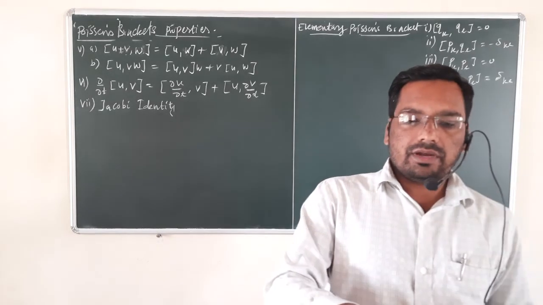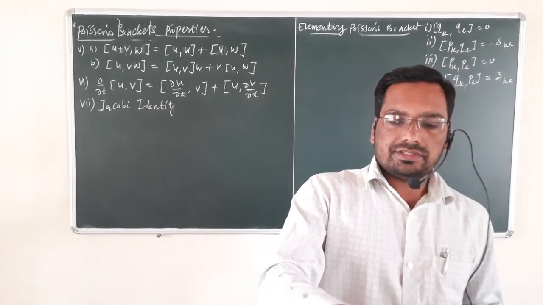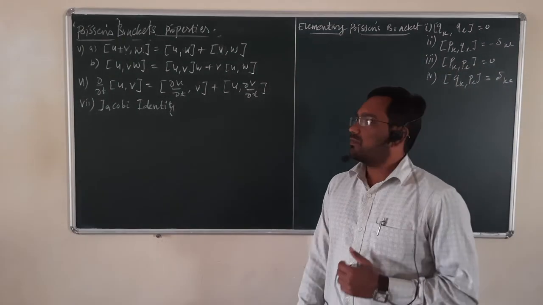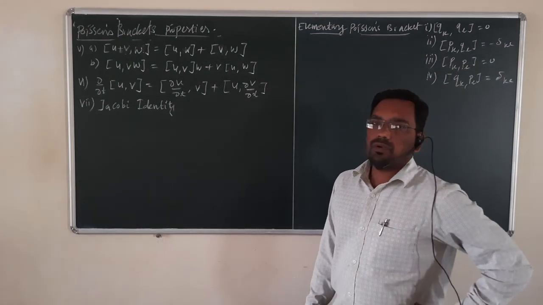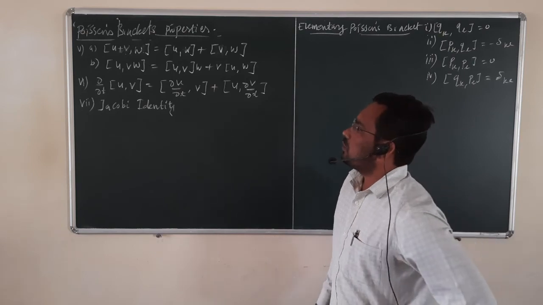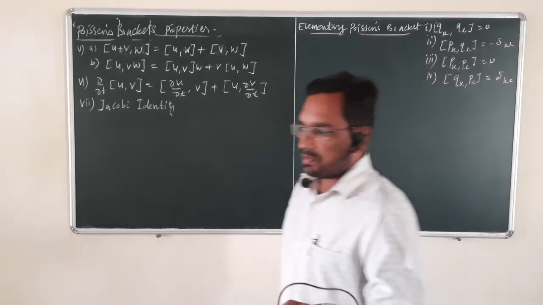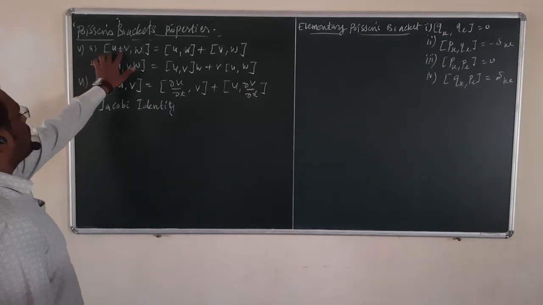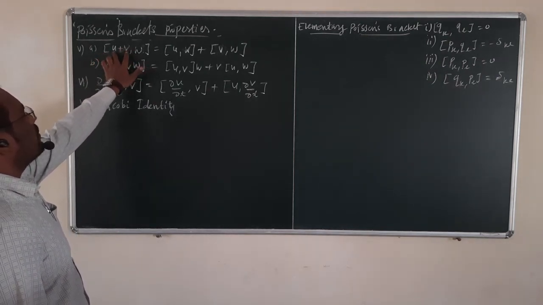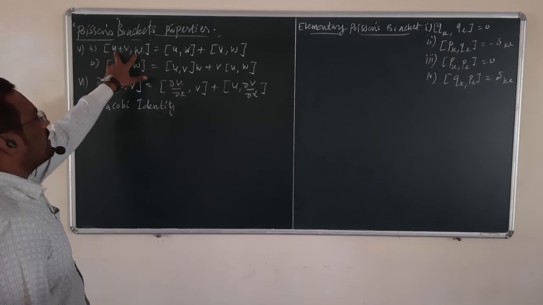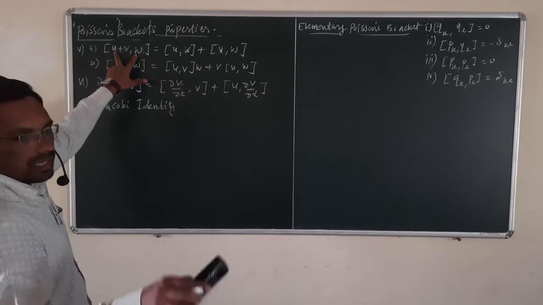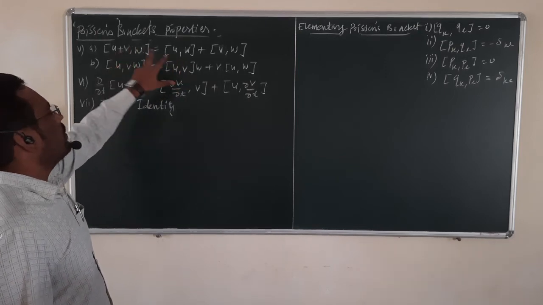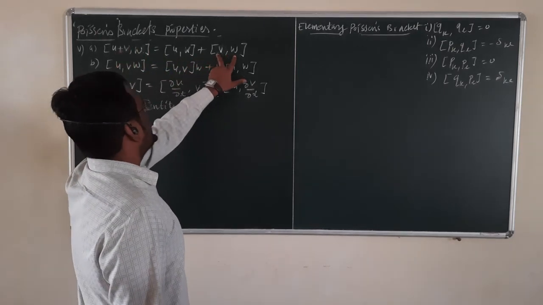Now we are moving to the next properties of Poisson's bracket of chapter number 5. We already studied four properties and their proofs. Now property number 5 of Poisson's bracket is: Poisson's bracket of u plus v, w, where u, v and w are the three variables in classical mechanics, is equal to Poisson's bracket of u and w plus Poisson's bracket of v and w.